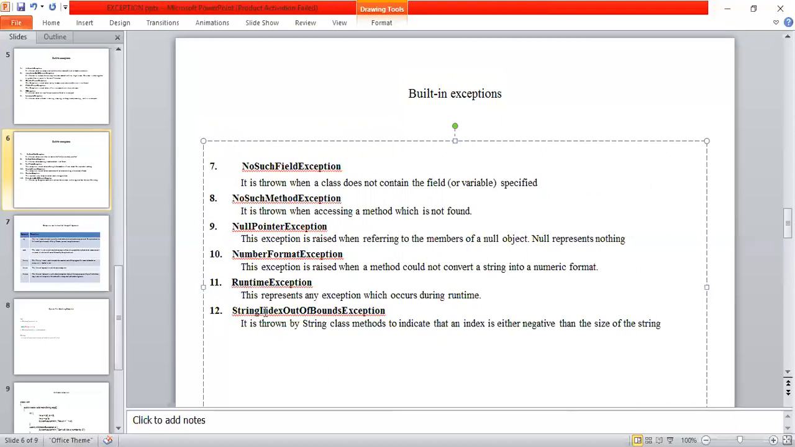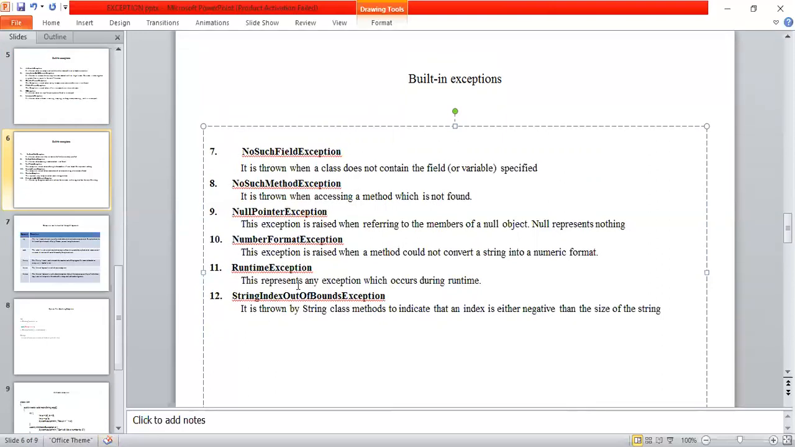Next, string index out of bound exception. This string index out of bound exception is similar to array index out of bound exception, because my string size is 6 characters, but I'm trying to store one more character into the 10th location. So that is called a string index out of bound exception. So these are the 12 types of built-in exceptions.